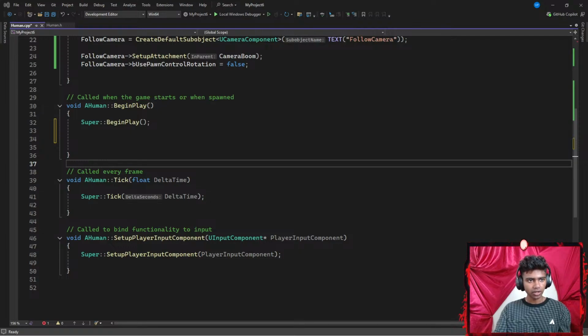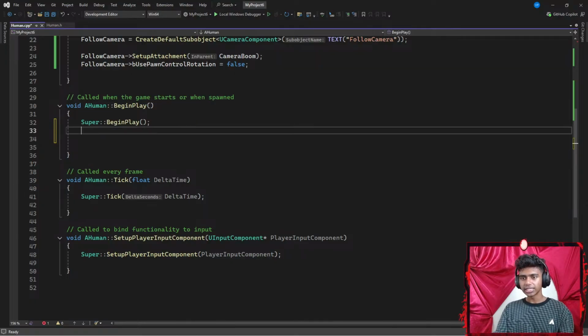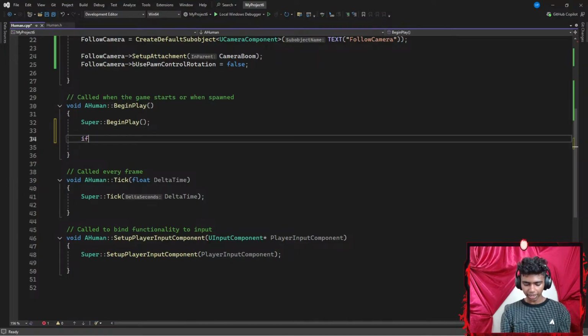Let's go ahead and scroll down. Let's go all the way up here. There we go. Okay, so firstly, inside my begin play, I gotta go ahead and add an if statement to check, what was this part for? To check if I'm a human. Okay, so I'm gonna go with something like if a player controller, which is going to be represented by a player controller pointer